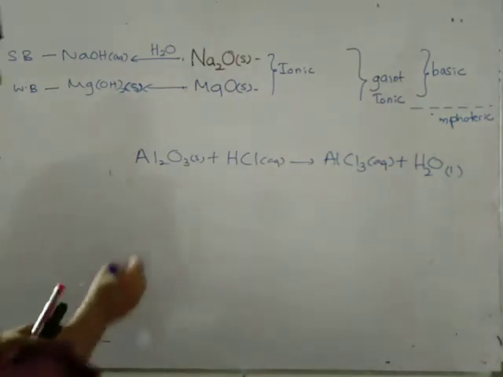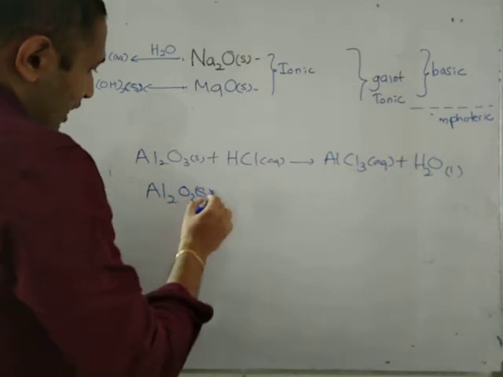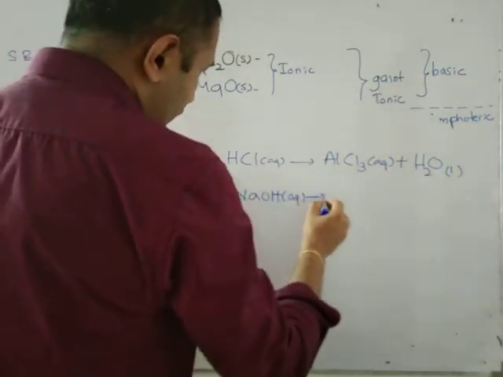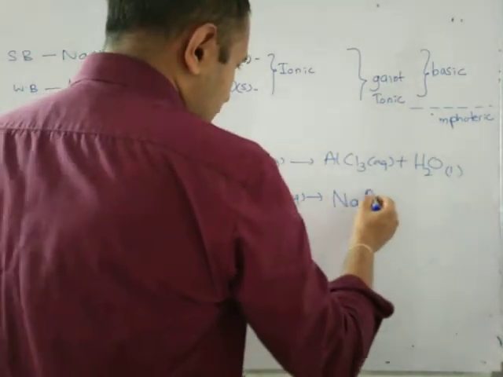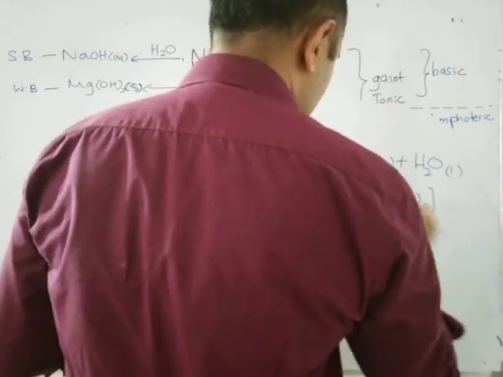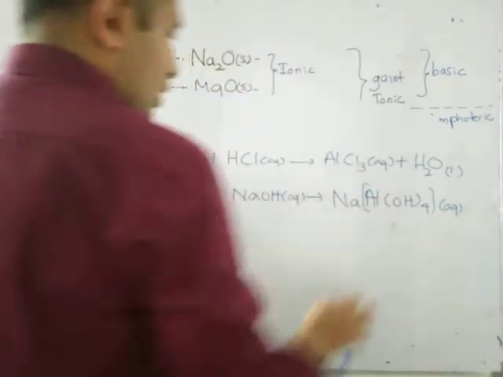Then I told you that amphoteric oxides can react with acids as well as bases. It reacts with bases and forms this salt, NaAl(OH)4, aqueous solution, and it's a complex ion. This is a complex ion.